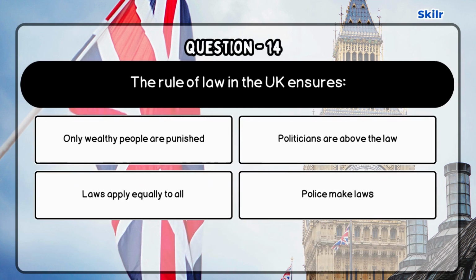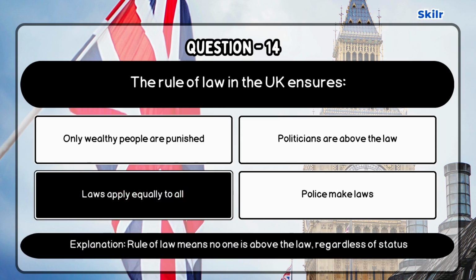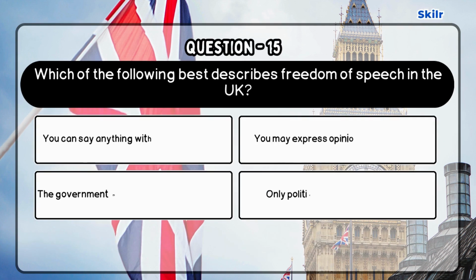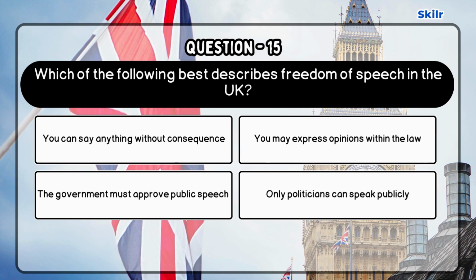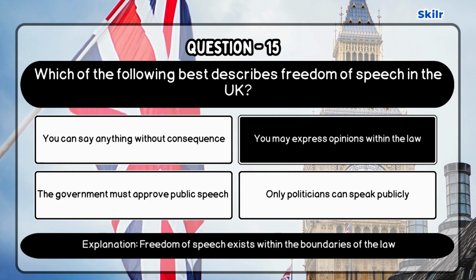Question 14. The rule of law in the UK ensures. Correct answer is laws apply equally to all. As rule of law means no one is above the law, regardless of status. Question 15. Which of the following best describes freedom of speech in the UK? Correct answer is you may express opinions within the law. As freedom of speech exists within the boundaries of the law.